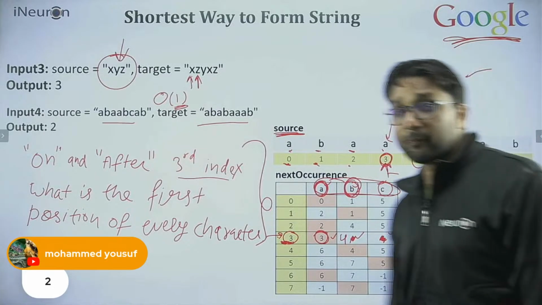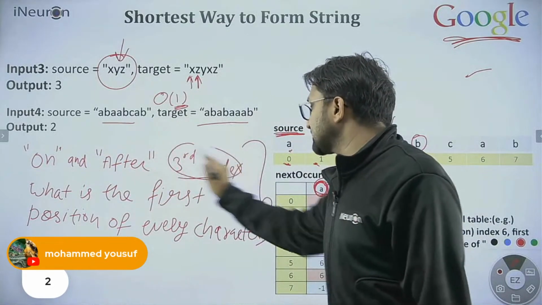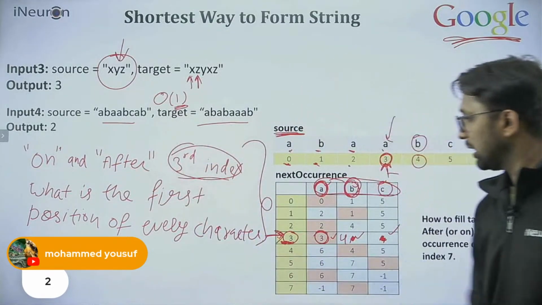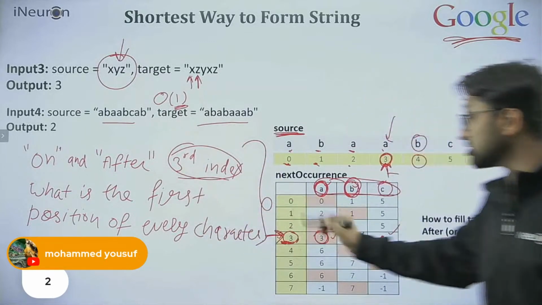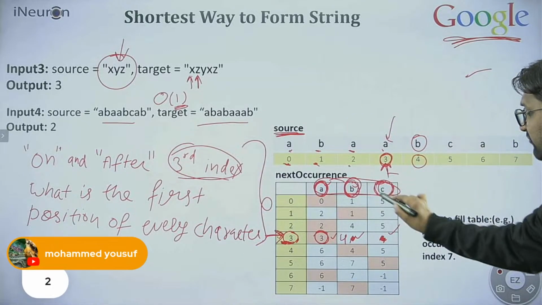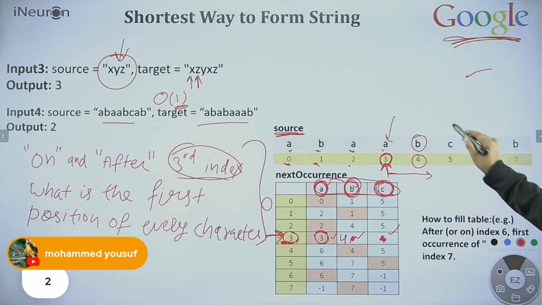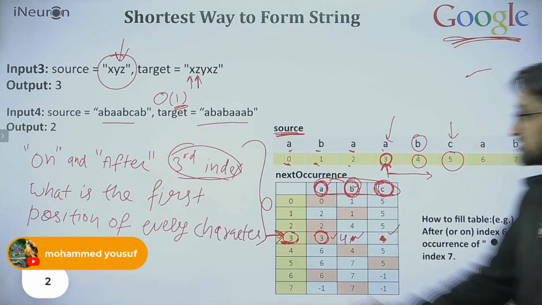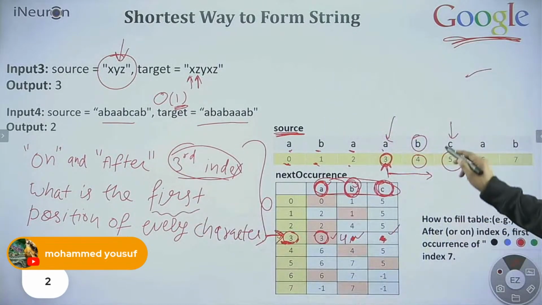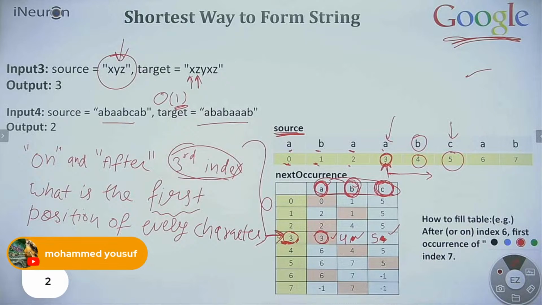Again, on and after the third index, I'm filling this row. What is the first position of C? After the third index, the first C I find is at the fifth position. Do you understand what I'm trying to say?